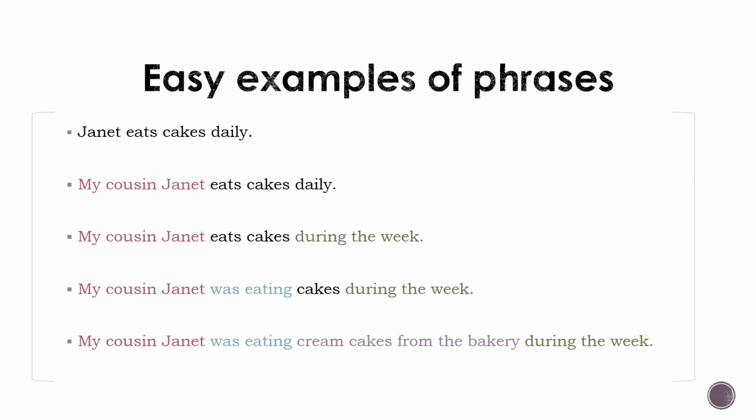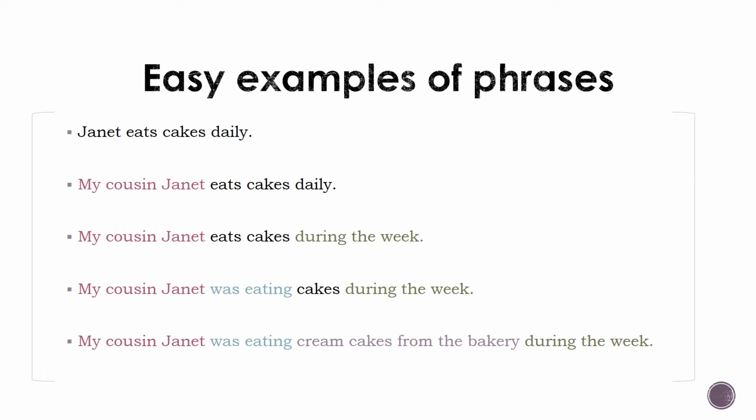These examples prove that phrases function as one single unit within a sentence. But let's look a little closer. The term cream cakes from the bakery has its own embedded phrase, from the bakery. This is a prepositional phrase describing the cream cakes. So it's possible to have a phrase within a phrase. It's common, in fact.